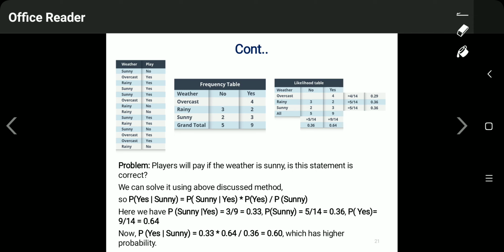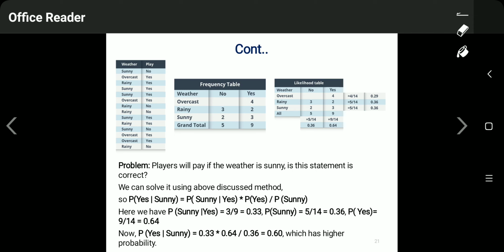Similarly for rainy and sunny. Overall, 3 plus 2, 5 divided by 14, is 0.36. These are the likelihood probabilities for all these weather conditions.